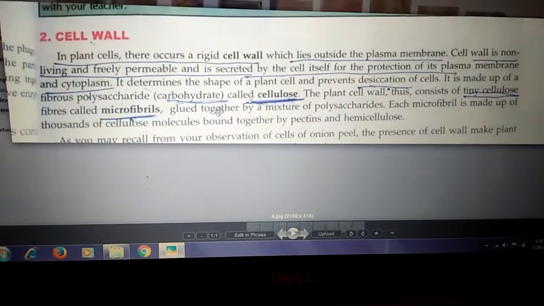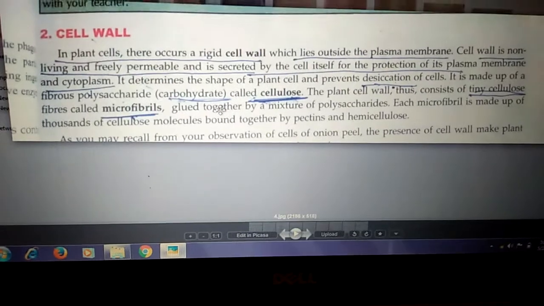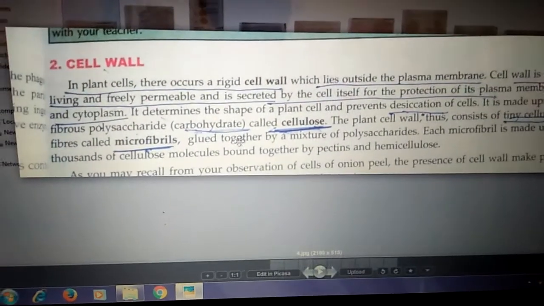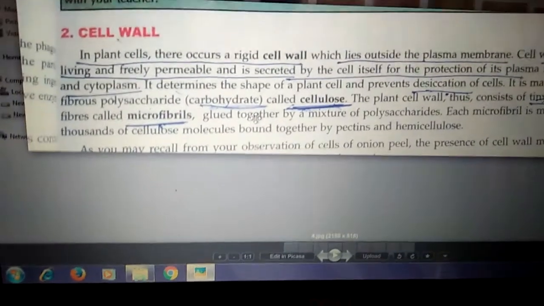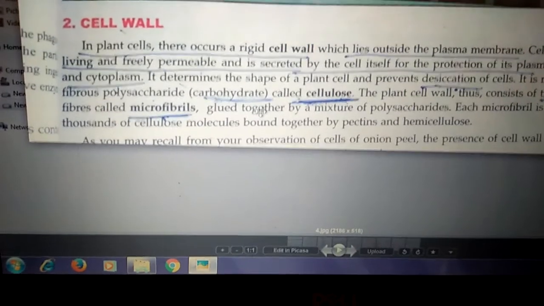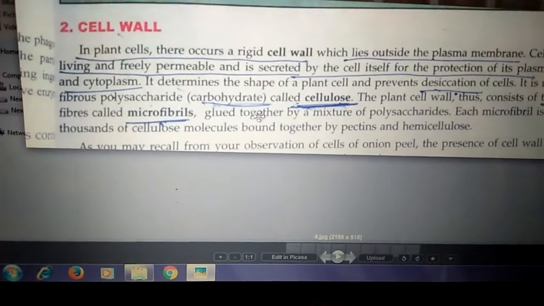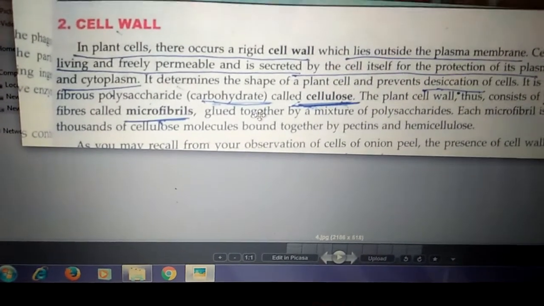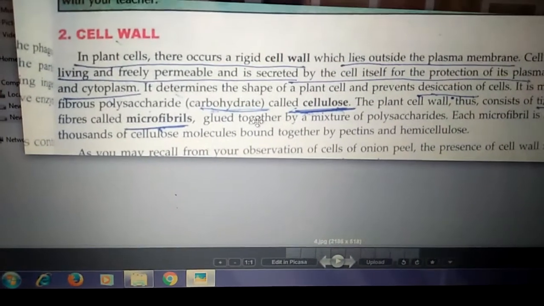Plasma membrane was selectively permeable. How is the cell wall? Freely permeable. Freely permeable means it allows all substances to enter and exit, and it is non-living and it is rigid, means it is not flexible, it is rigid. And the cell wall of the plant cell is made up of the material called cellulose.